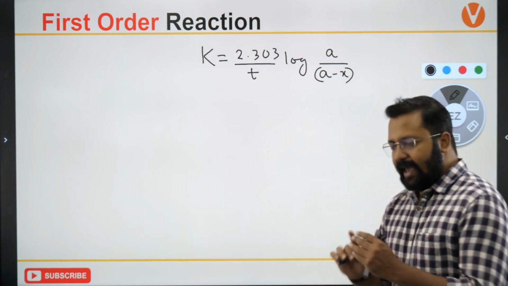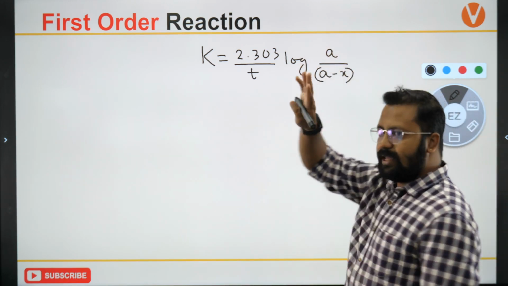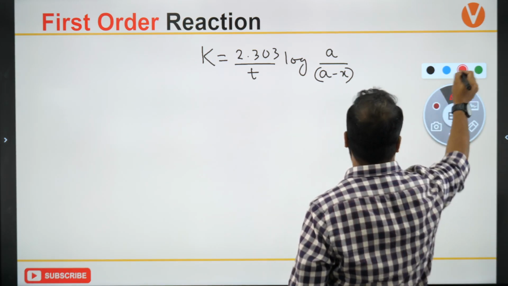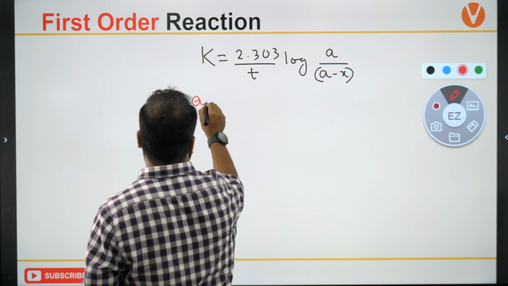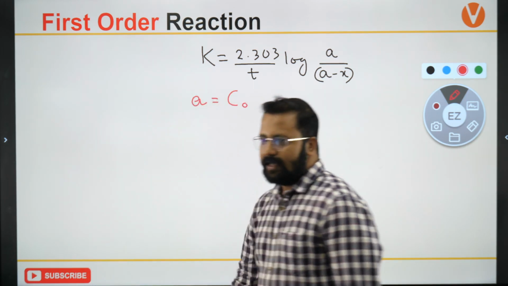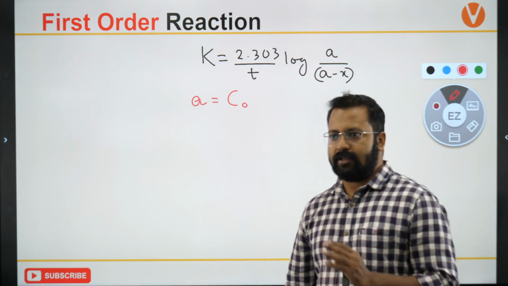Now, can I say a was the initial concentration? So a becomes the initial concentration, let's say that is C naught. a is the initial concentration, that is C naught.